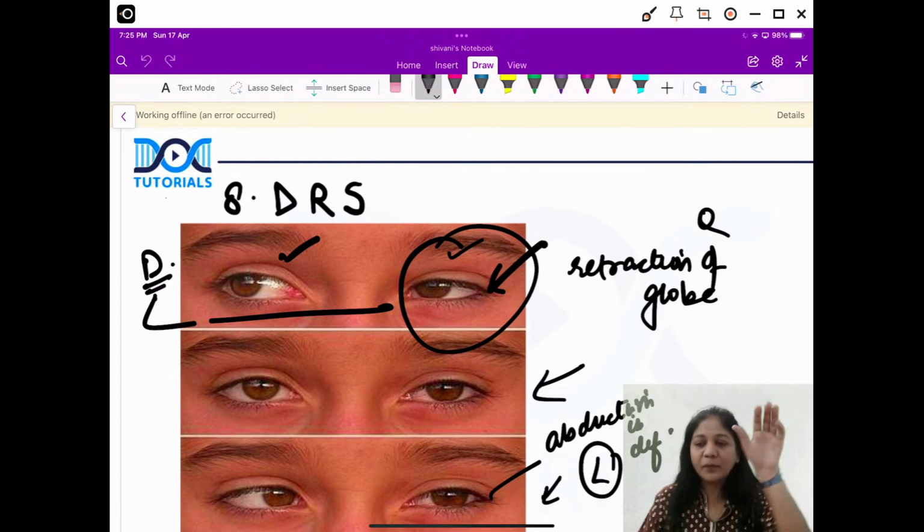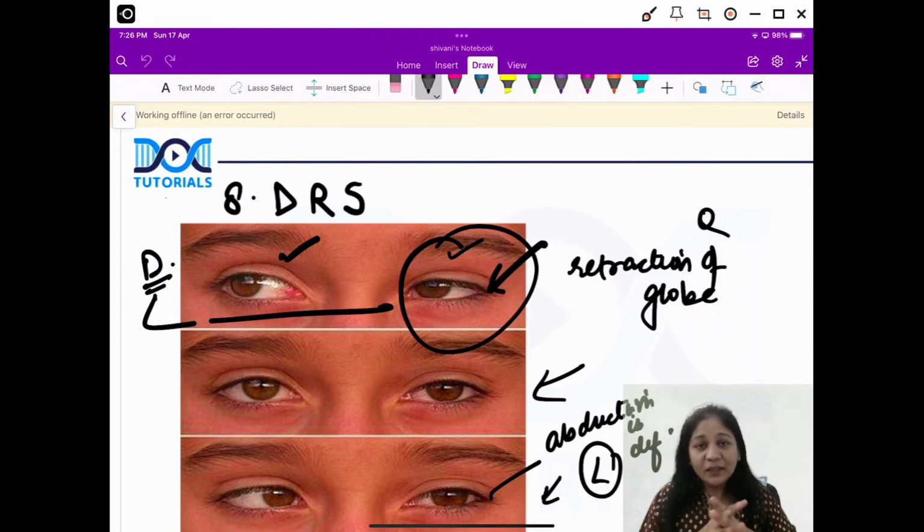Because left eye abduction is faulty. Left eye abduction is not happening. Now, please remember, differential diagnosis of sixth nerve palsy is this, Duane's retraction syndrome. So now how to distinguish? The most important distinguishing factor is that when there is an adduction of the defective eye, you will also see there's a little retraction of the globe.